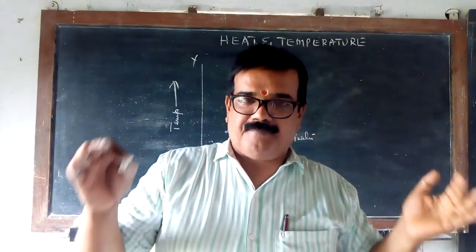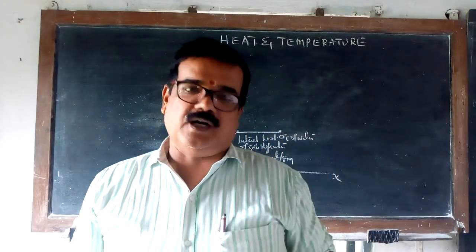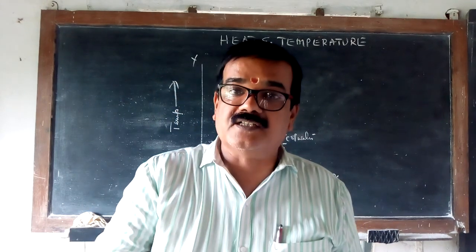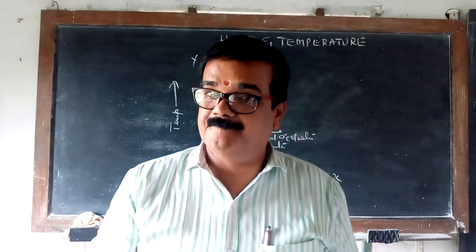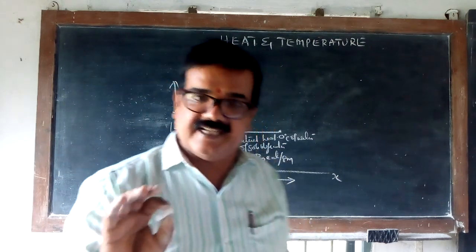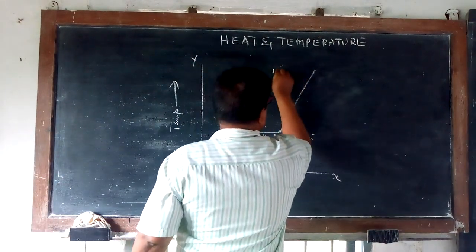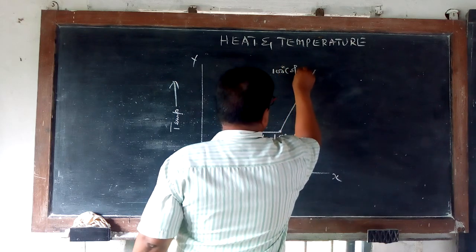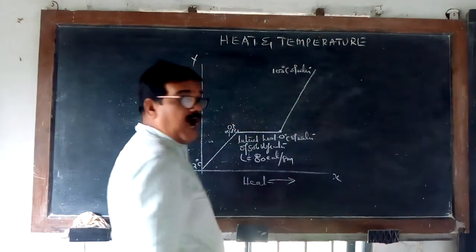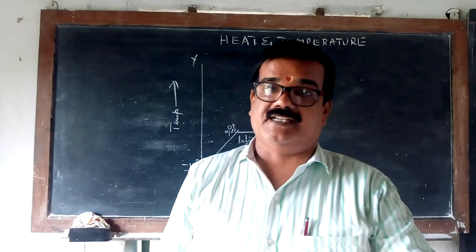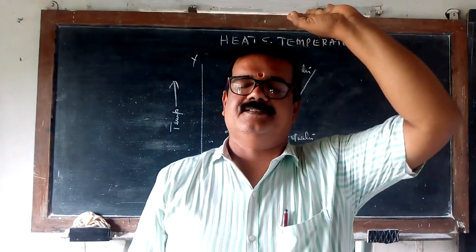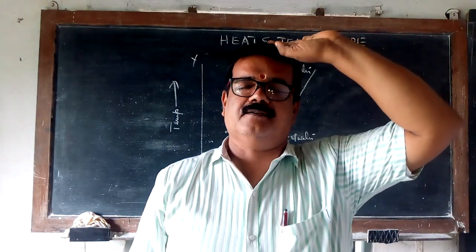Now by the time it has completely turned into water, it is in the liquid state. Now the temperature will rise again, up to 100 degree centigrade, slowly rising without any interruption.